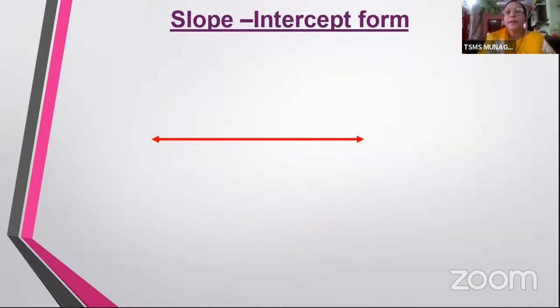If the two lines are perpendicular, then the product of their slopes is minus 1. Now here, let's go into the next form, that is the slope intercept form. Now what do you mean by slope intercept?